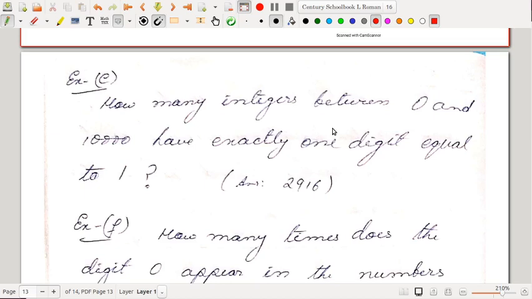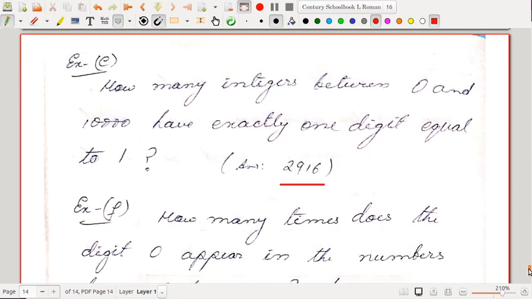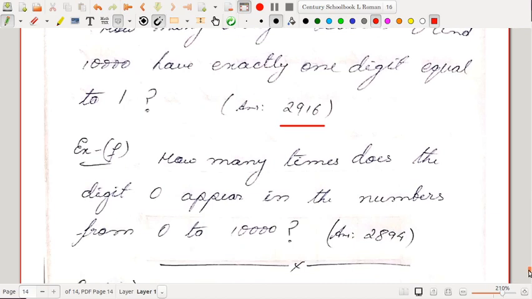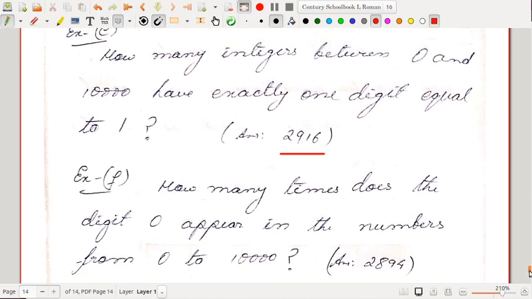So numbers like 1, 12, 13, 17, 21, 31. How many such numbers are there? I think the answer is 2916. The answer may be incorrect also. I had done it in one of the copies. You try to find out and just discuss with me.